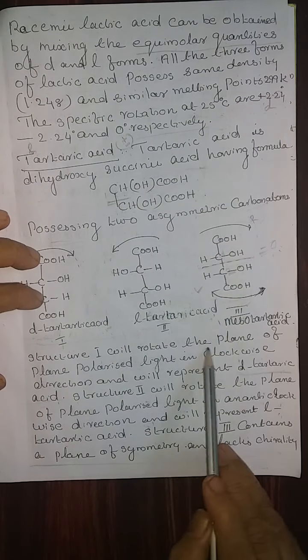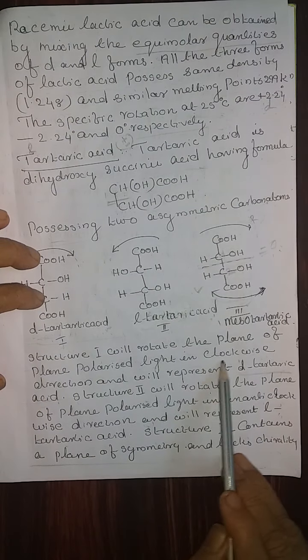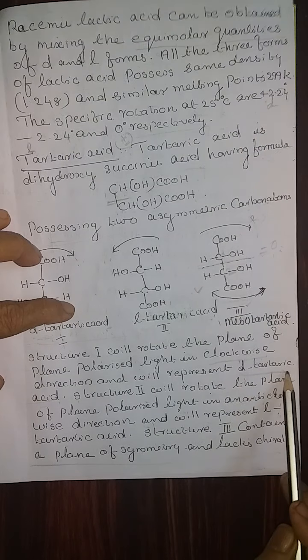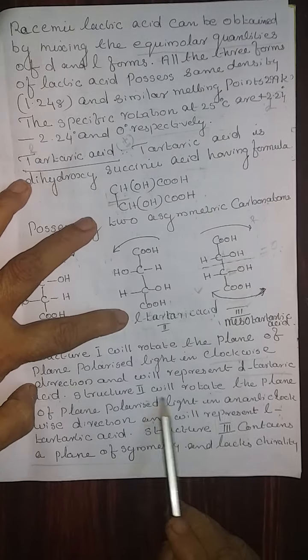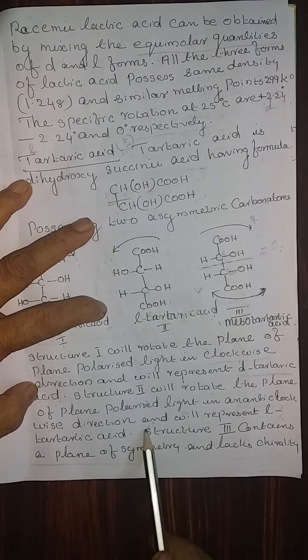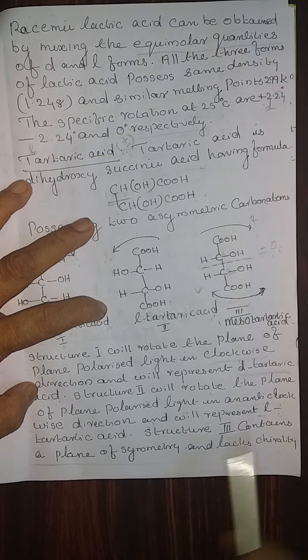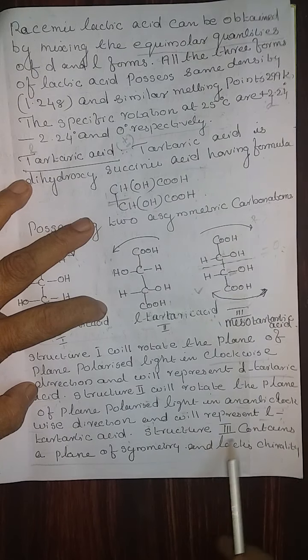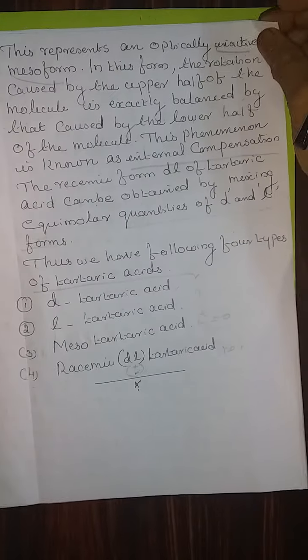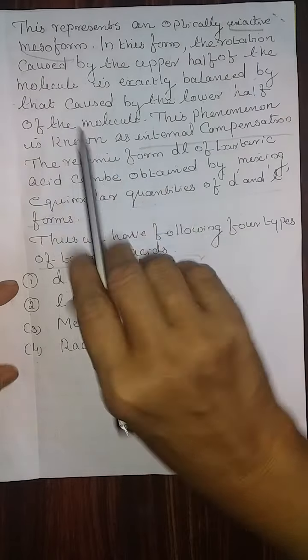Structure 1 will rotate the plane of polarized light in the clockwise direction, therefore it will represent D-tartaric acid. Structure 2 will rotate the plane polarized light in the anti-clockwise direction and it will represent L-tartaric acid. Structure 3 contains a plane of symmetry and lacks chirality. This represents the optically inactive meso form.